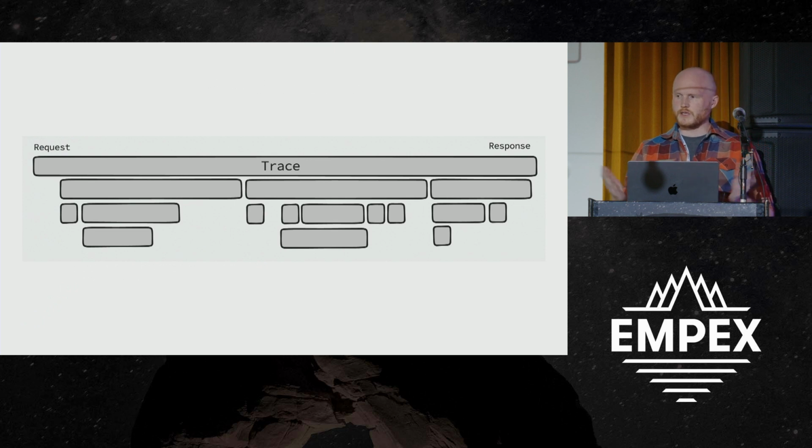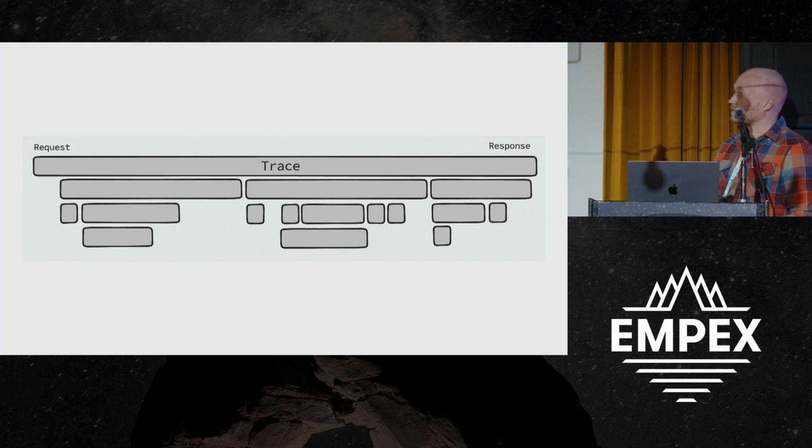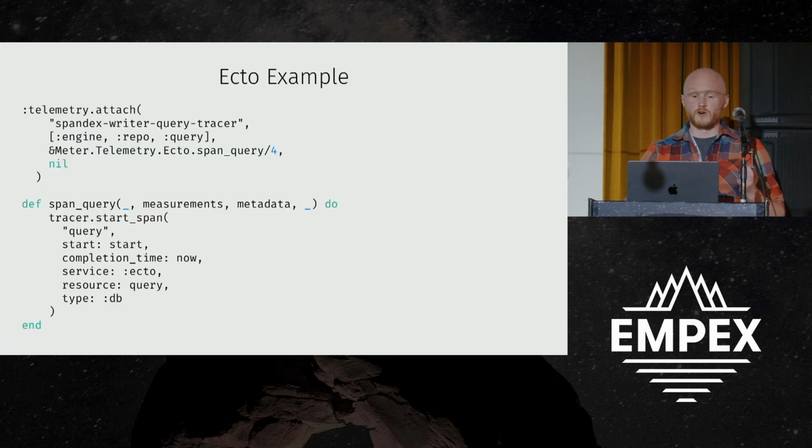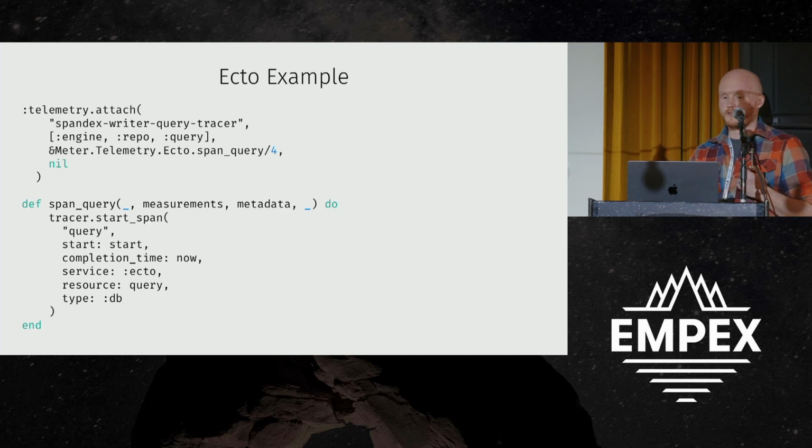But now we have something that looks like this. This gets neat as well. We know how long the trace took, but now we can see, what's the longest part of this request? If we were asked to improve the performance of this, we can go and look and see is there low-hanging fruit? What is actually taking the time? What is this composed of? We can go further. We can do things with telemetry, in this case, Ecto.